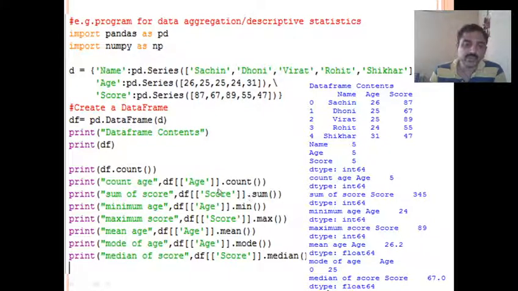So all these functions you can find easily. Just remember what the function is for count, sum, minimum, maximum, mean, mode, and median. All these descriptive values can be calculated easily using Python pandas. I hope you are clear with this.